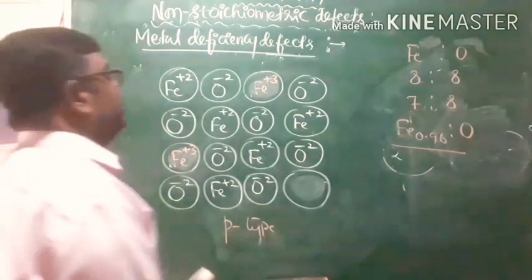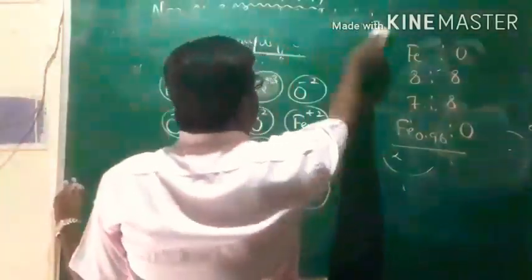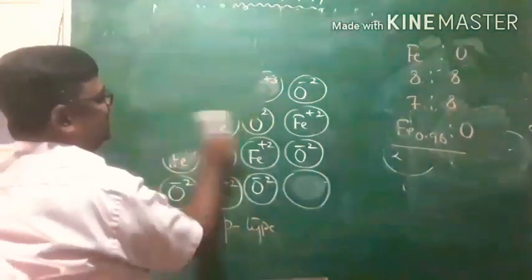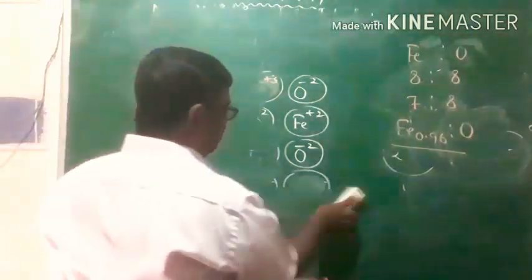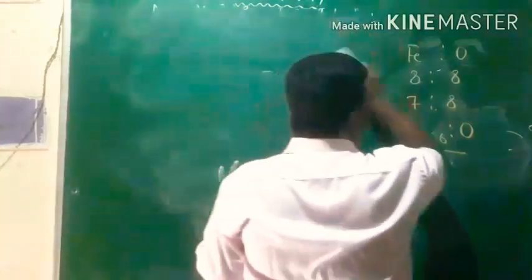So this is what we call metal deficiency defect, and with that we have completed stoichiometric defects and non-stoichiometric defects. Now we are at the last discussion under point defects, that is impurity defects. Impurity defect, yes, we'll see that.